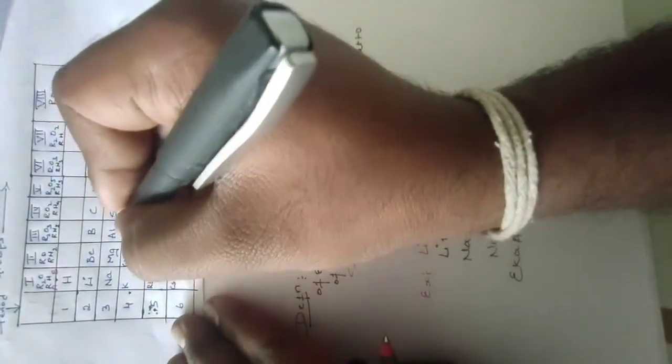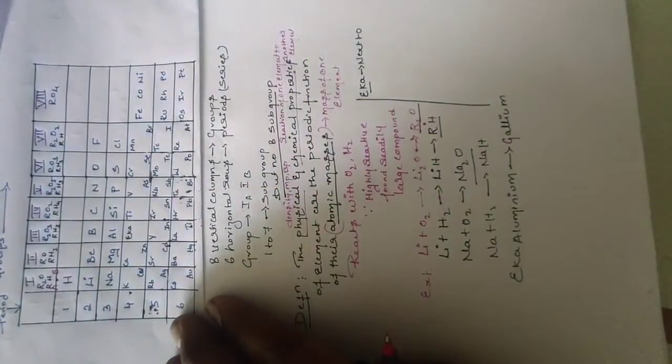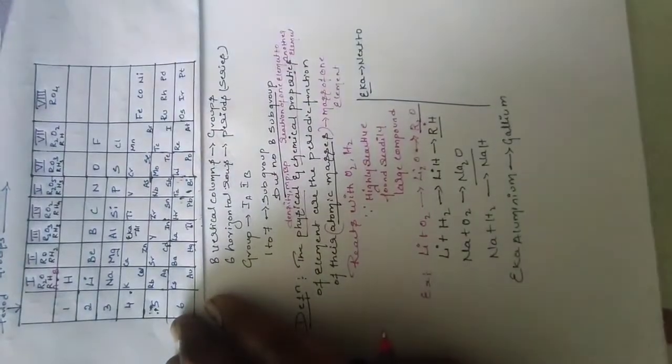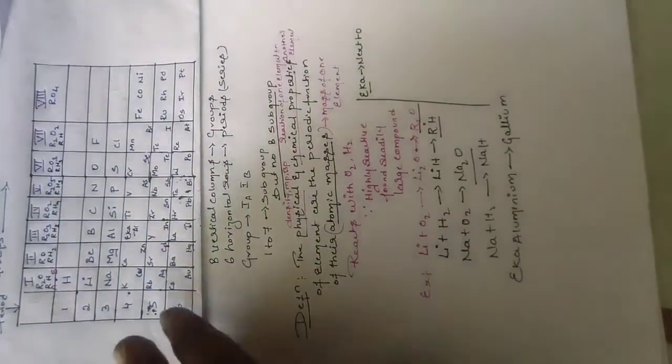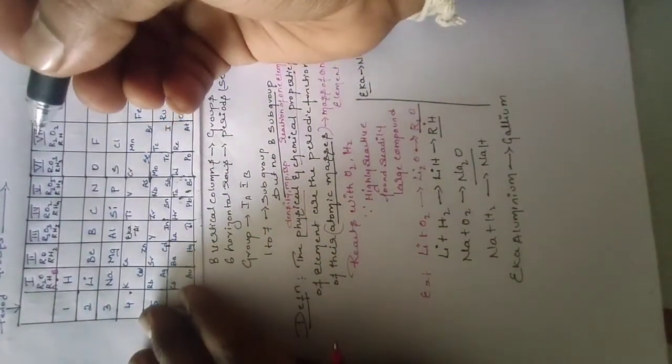In this periodic table, he told Eka aluminium, but he did not discover it. He told Eka aluminium, but he also did not discover it.